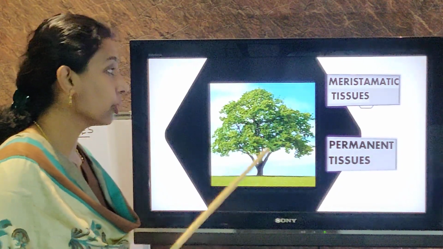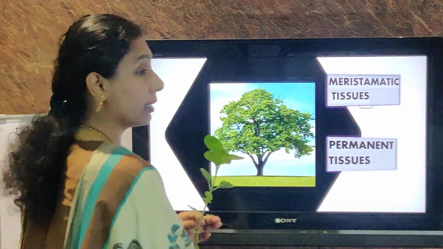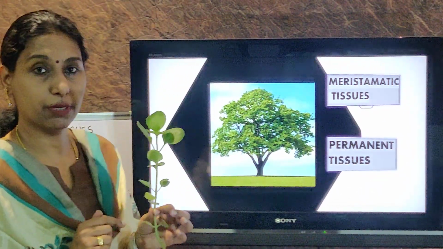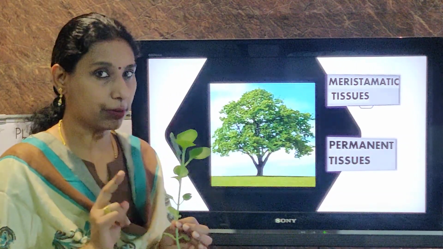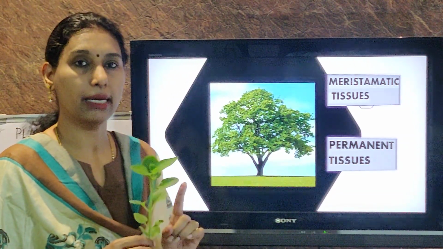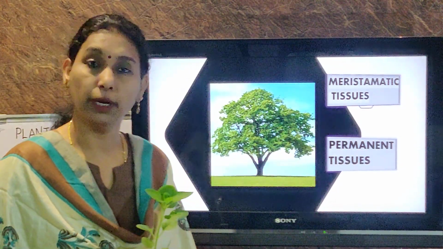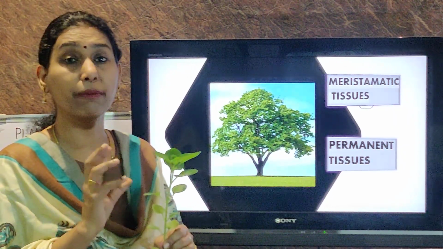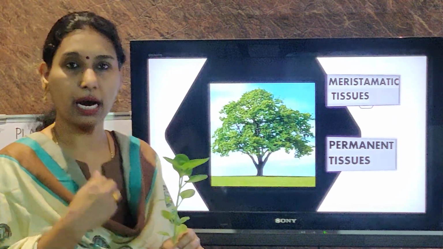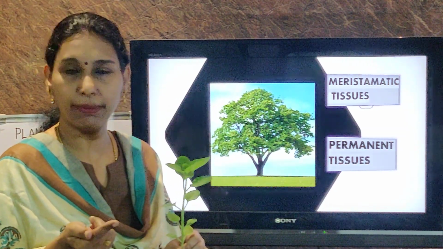Okay, now another thing you have to remember: the entire plant is made up of two types of tissues, that is the meristematic and the permanent tissues. We are going to learn about the meristematic and permanent tissues. That is, the entire plant doesn't have growing regions. In our body, if you get a wound in your hand, new cells will be formed there by cell division.